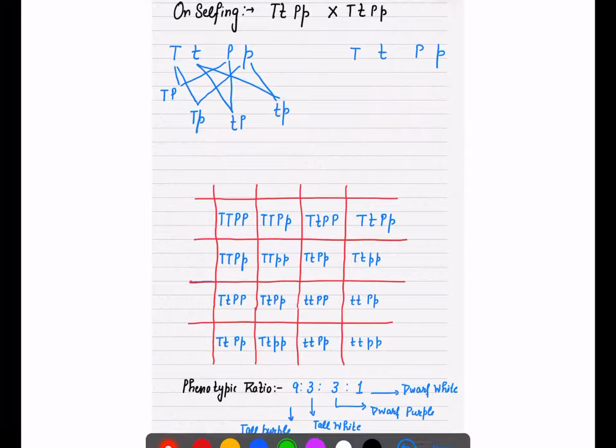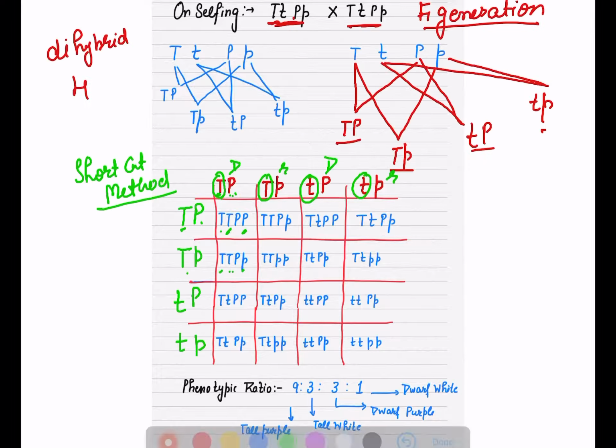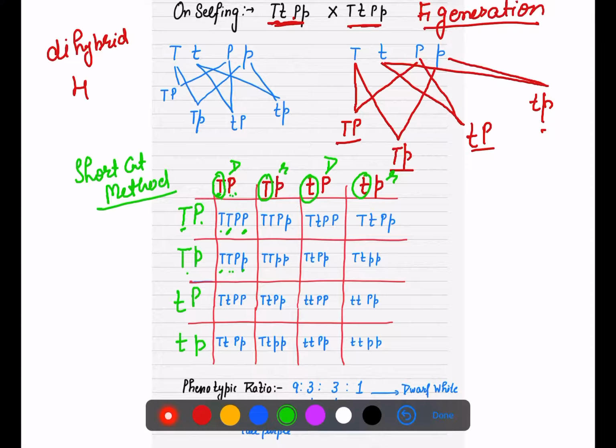Now you have to just cross it. As you can see, capital T capital P, capital T, capital P, small p. So in this way, now for the phenotypic ratio, we have to find out first how many are tall purple.